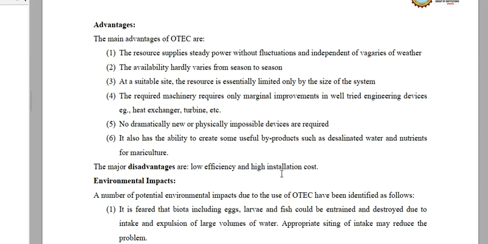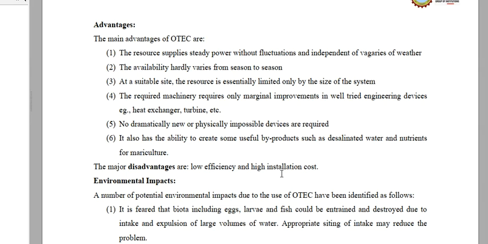The required machinery requires only marginal improvements in well-tried engineering devices such as heat exchanger, turbine, etc. So the ocean thermal energy conversion works on the simple thermodynamic principle of heat engine, in which a heat source, which is our surface water, and heat sink, which is our water in depth, is required.